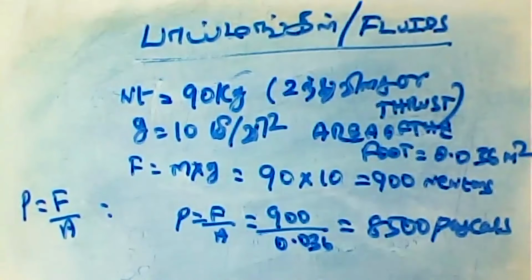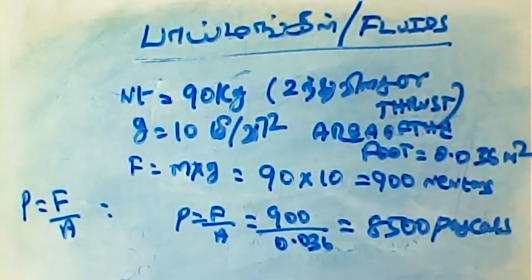Okay. This is the sum which I wanted to tell you. Please refer back to your 8th standard textbook also. In the same chapter, fluids, you will have one elephant sum. That is a very interesting sum. The same type of way you can do that. There you can find the weight of the elephant, and they will ask the weight exerted by 1 foot of the elephant. That also you try to work out as a practice. Nothing is changed in that, same principle.